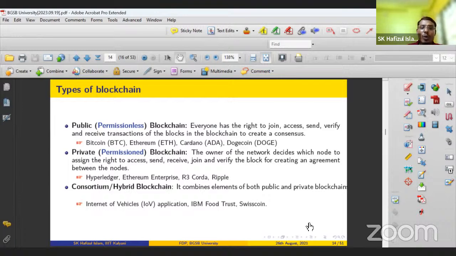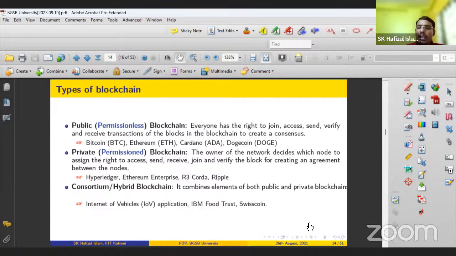Private or permissioned blockchain. Here, not everyone interested can join the network, right? So this is private. Suppose your university is maintaining a private blockchain. Only the university employees can join the network, right?